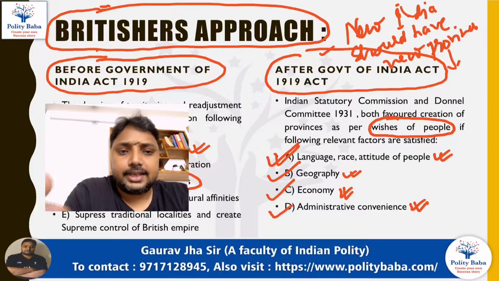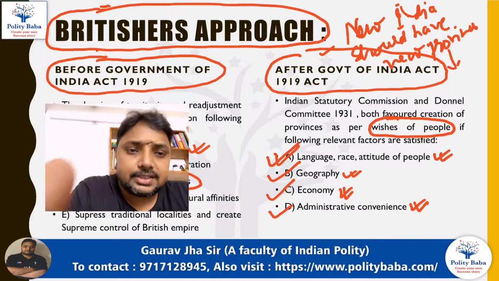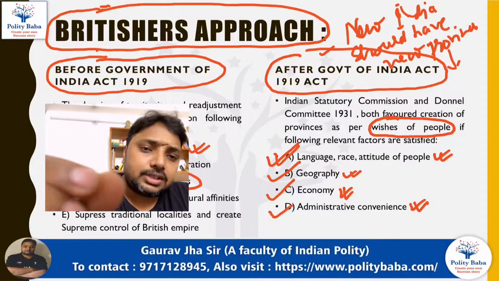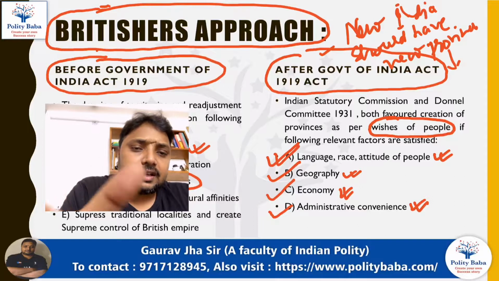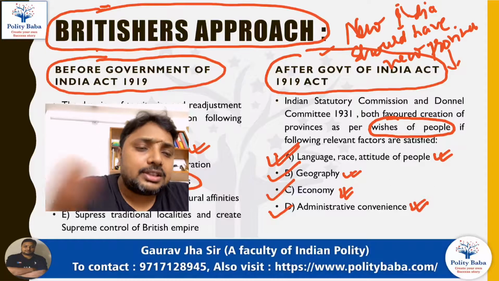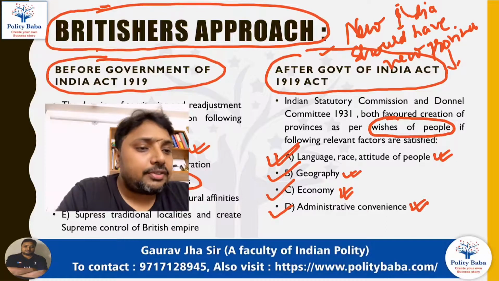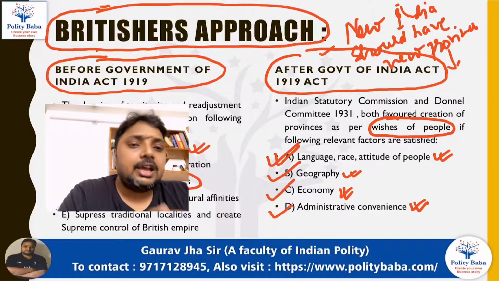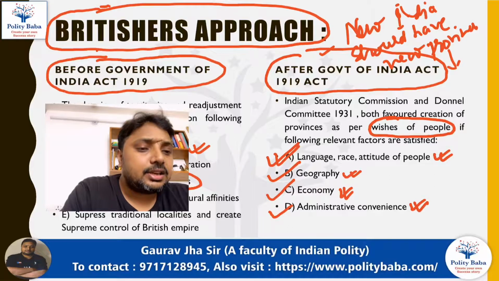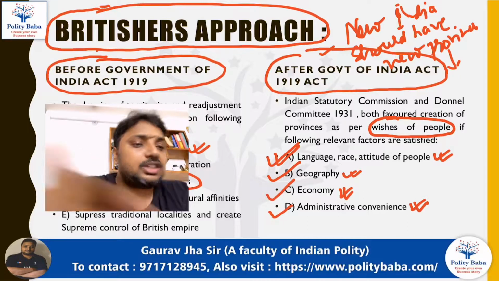If I have to summarize, I will simply say that before 1919, Britishers may not have been in favor of language, but after 1919, even the Britishers were in favor of creating the states on the basis of language, but they gave a precaution that any such linguistic reorganization should not affect the geographical continuity, and the newly created state should not be too dependent on the center, and it should not sacrifice the administrative convenience or the administrative efficiency.